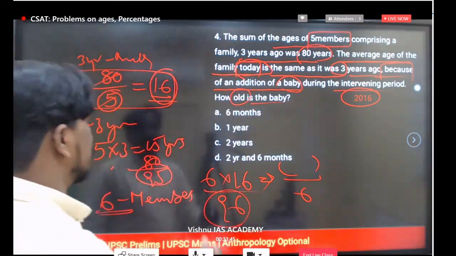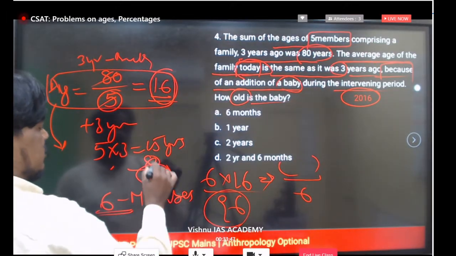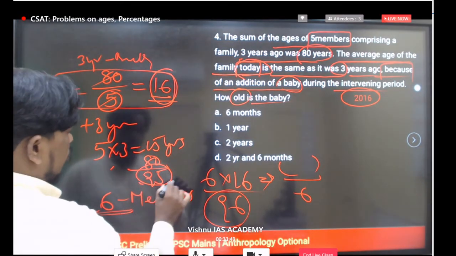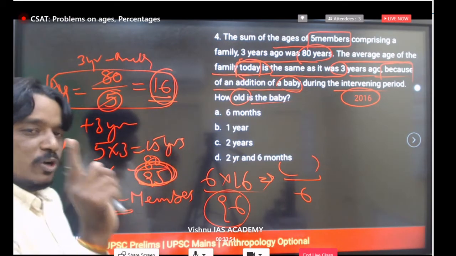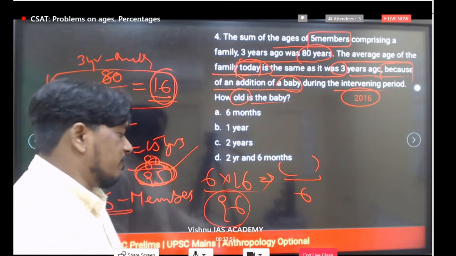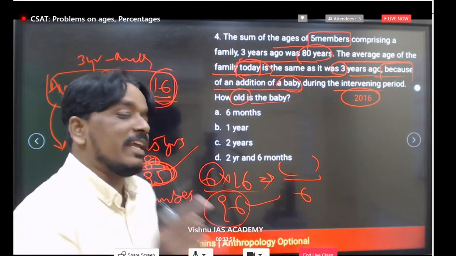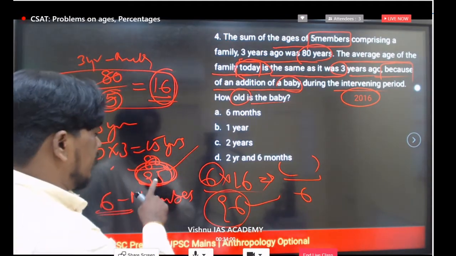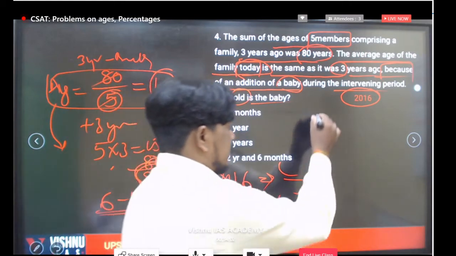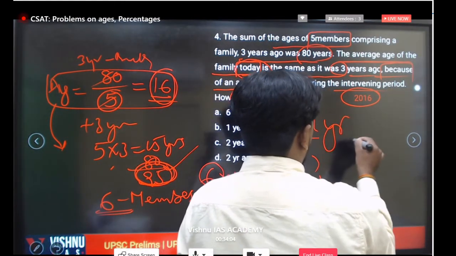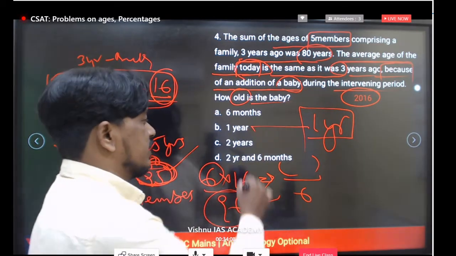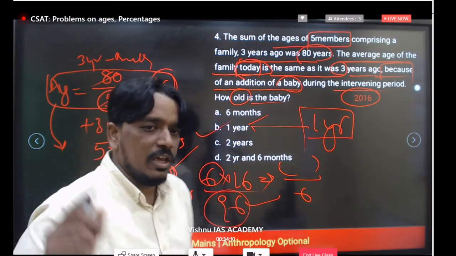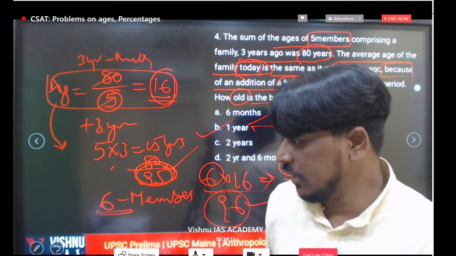But what is the difference? Considering the total age 3 years back for only the 5 members after 3 years, we get 95 years. But at present, if you include the 6th member, we get 96 years. What is the difference? 95 to 96, a 1 year difference. This 1 extra year is the baby's age. The question asks only for the baby's age. So the baby's age is 1 year. 1 year is the correct answer.